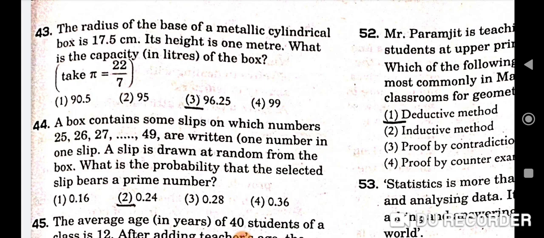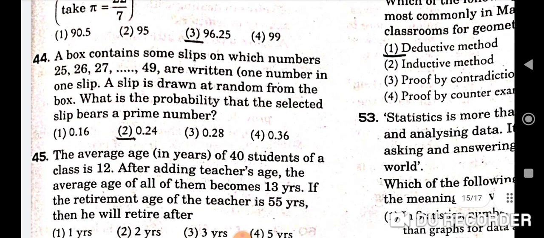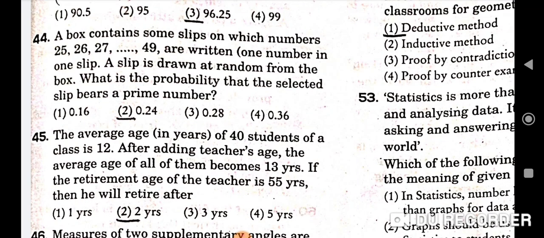Next, 43rd question is, the radius of the base of the metallic cylindrical box is 17.5 centimeter. Its height is 1 meter. What is the capacity in liters of the box? Take pi is equal to 22 upon 7. Correct option is third, that is 96.25.